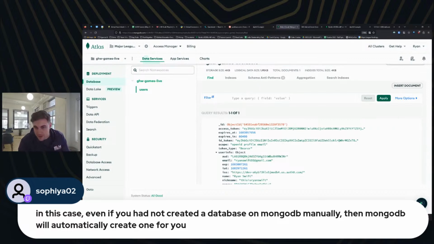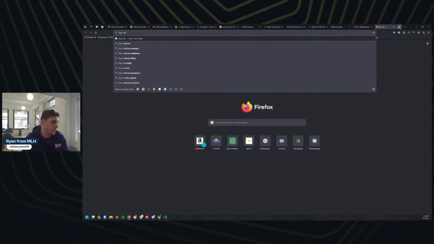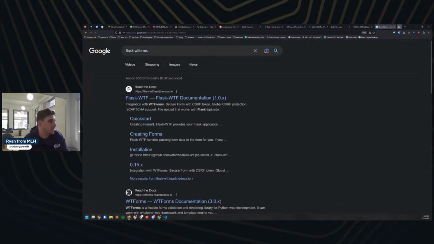The next thing I want to do, and we spent more time on that than I expected. I do want to make sure I leave plenty of time to submit to dev posts and everything. I want to actually add some forms like Marie was asking about earlier. I want to add some forms so people can actually create leaderboards and things like that as well. To do that, I'm going to use Flask WTF, which is a forms tool. We'll just look up some documentation on that as well.